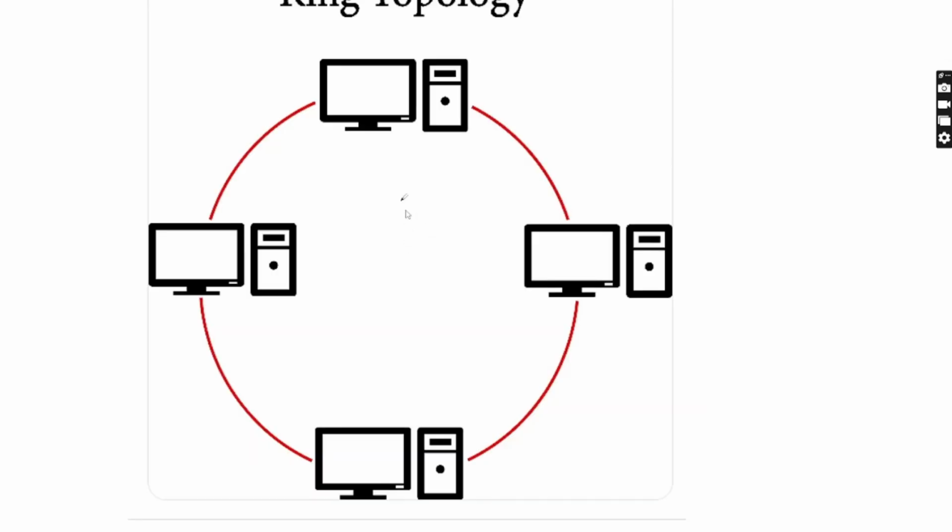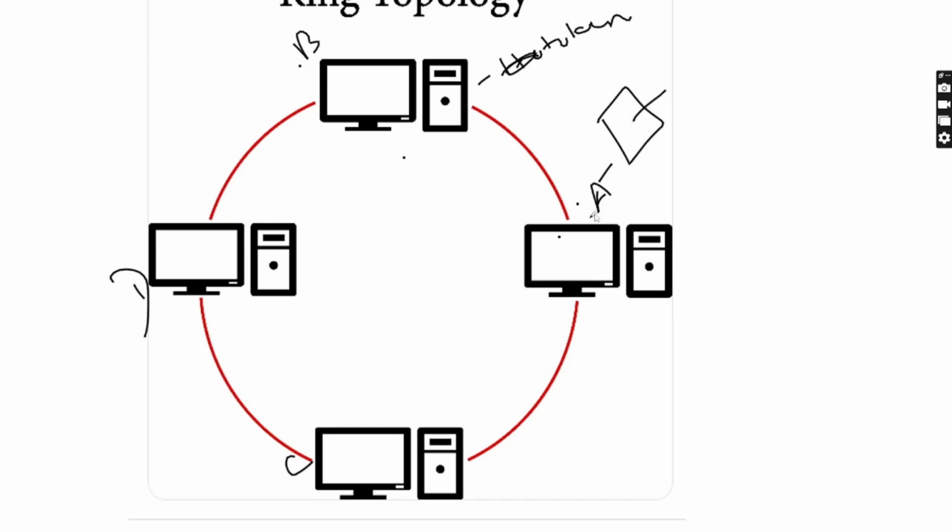The next one is ring topology. In ring topology, there is a thing called a token. Suppose this is point A, and from point A we want to send our information to point B. At first it gets a token.